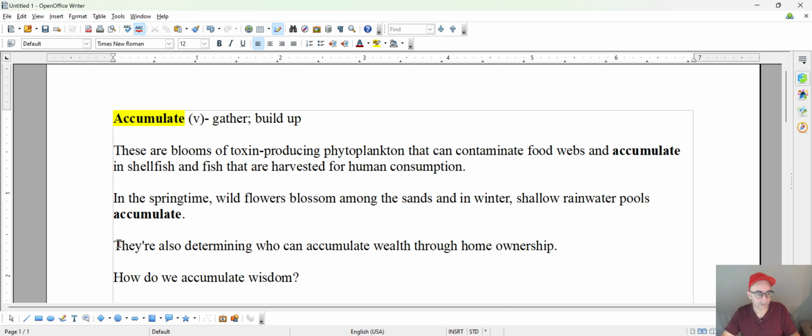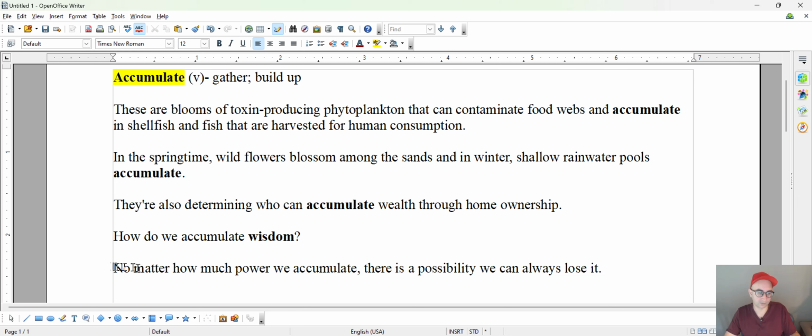That'll make it easier. They're also determining who can accumulate wealth through home ownership. So it's not just about accumulating water, plankton, other things like that. It could also be related to wealth and similar kinds of situations. How do we accumulate wisdom? So again, these two sentences are kind of more alike. You could gather, you could build up wealth, knowledge, you could accumulate money. You could accumulate wisdom, knowledge, power, right?